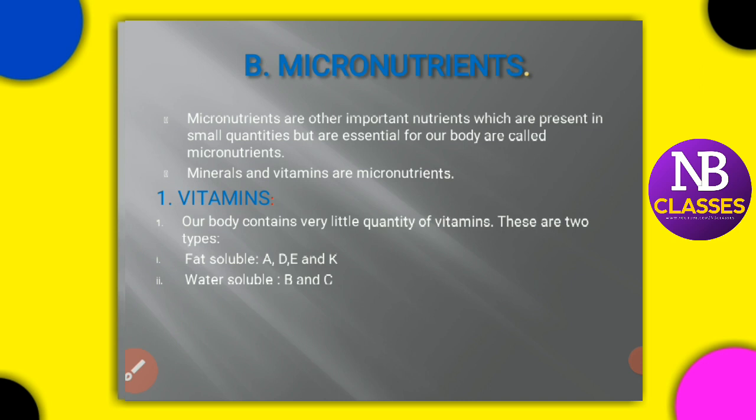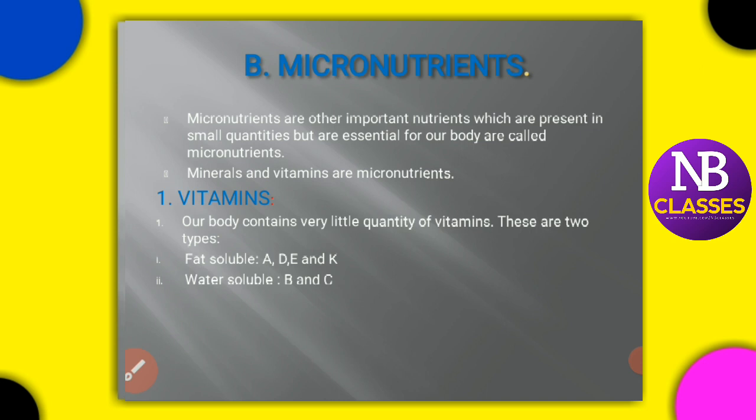Next, micronutrients. So we finished with the macronutrients. Macronutrients are carbohydrates, fats, proteins and oils, right? Now comes micronutrients. Micronutrients are also important nutrients which are present in small quantities, but these are also essential for our body. So they are called micronutrients. Under micronutrients we have minerals, vitamins and also water.